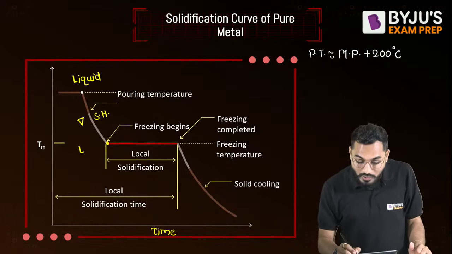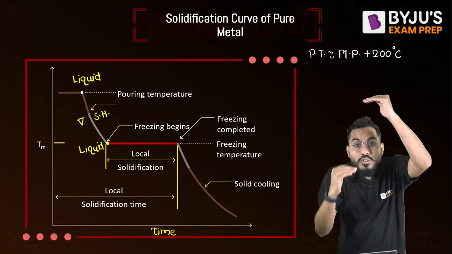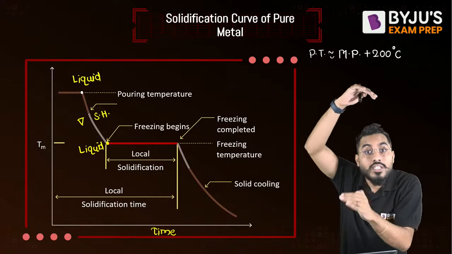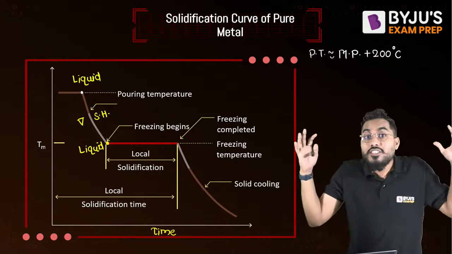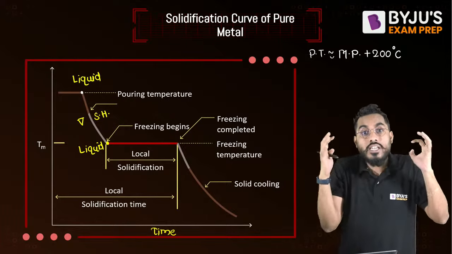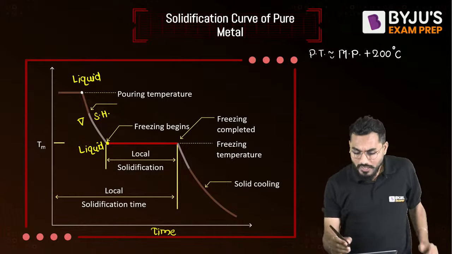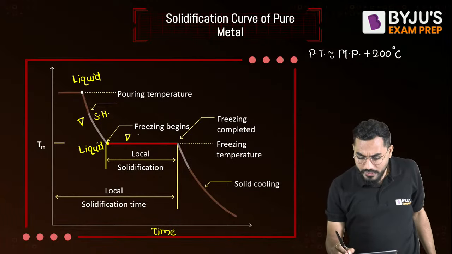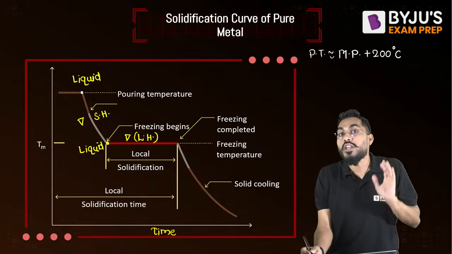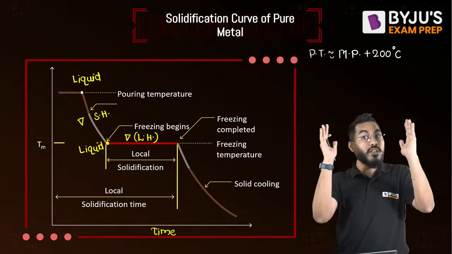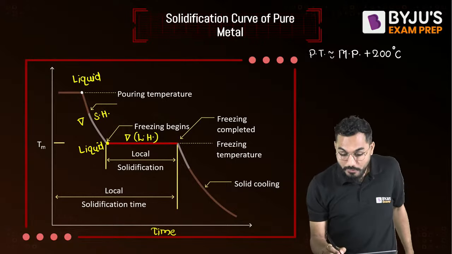But still the body is in the liquid stage. So what is happening? Temperature is reducing from the pouring temperature liquid to the freezing temperature liquid. When it is dissipating the sensible heat, it goes on shrinking, and that shrinkage is called liquid shrinkage. Now at the constant temperature, the body will dissipate latent heat, and latent heat is basically utilized for phase transformation. So over a period of time, at a constant temperature, the liquid material will get converted to solid, but it requires some time.